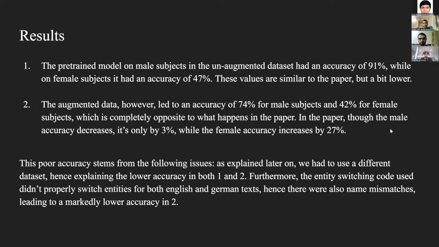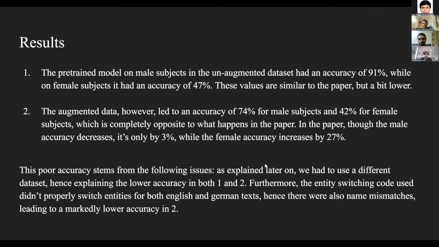And the results of this experiment are as such. On the regular dataset, the pre-trained model on the male subjects had an accuracy of 91%, while on female subjects, it had an accuracy of 47%. And these values are similar to the ones achieved in the paper, but they are a bit lower, the reason for which I'll explain shortly.